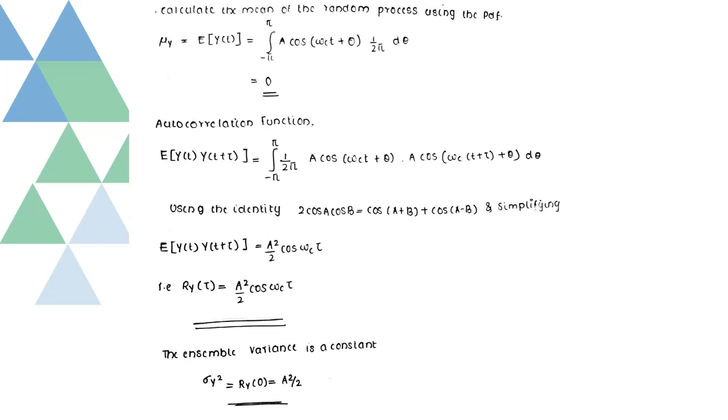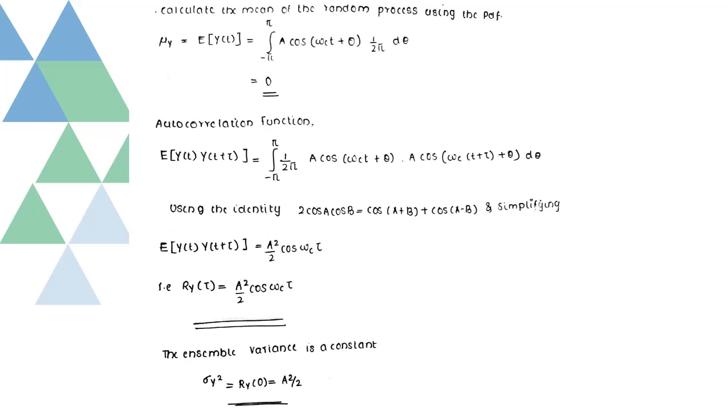Next, we will calculate the autocorrelation function using the equation. Expected value of y of t into y of t plus tau. It is equal to integration from minus pi to pi A square by 2 pi cos(omega c t plus theta) cos(omega c (t plus tau) plus theta) d theta. By using the trigonometric identity, we can simplify the equation to be expected value of y of t into y of t plus tau is equal to A square by 2 into cos of omega c tau.